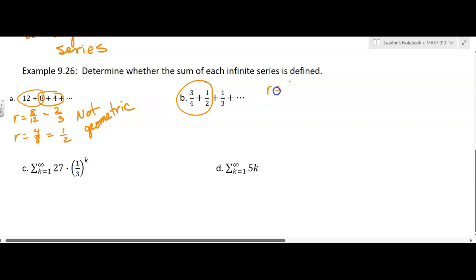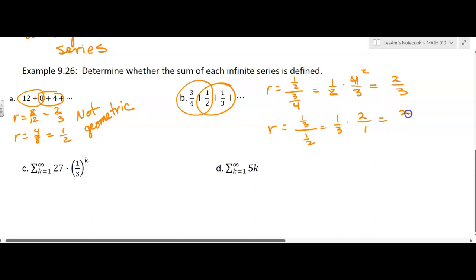Now let's try this one. The r would be, if it's geometric, 1/2 over 3/4, which you figure out by going 1/2 times 4/3. You have to multiply by the reciprocal, and that's going to be 2/3. Now let's take the next two numbers and see if it works. r is 1/3 over 1/2, or 1/3 times 2 over 1, which is also 2/3.